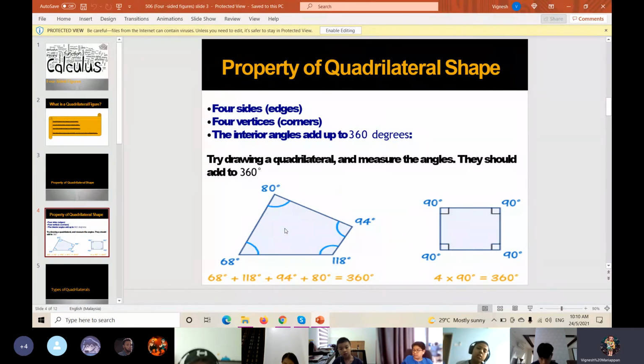Very good. And then the same goes for the square. Teacher said all the angles are 90 degrees. So if we have four angles of 90 degrees and we add them all together, the total should be 360 degrees. Is it clear? Yes, teacher. Okay, very good.